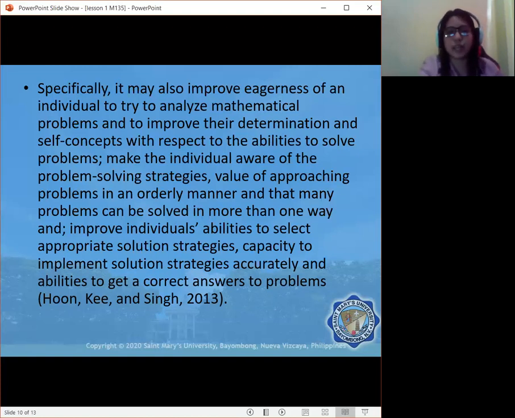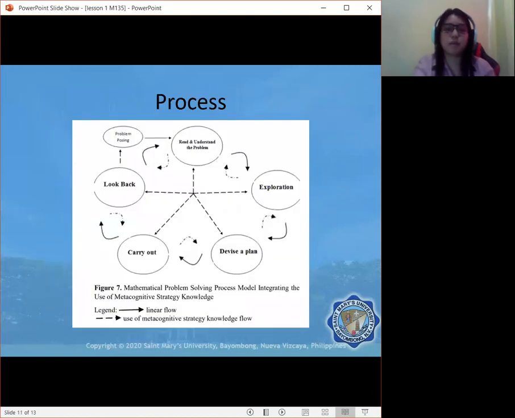So as you can see, the given definition of problem solving is focused on its objective to improve critical thinking skills. So it's more on the benefit of what a student can get from learning problem solving subjects or problem solving skills in general. Okay, so let us also move to the process.